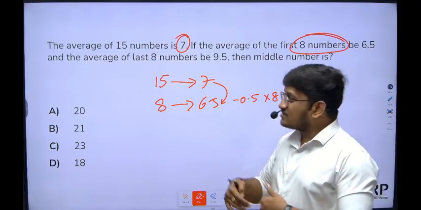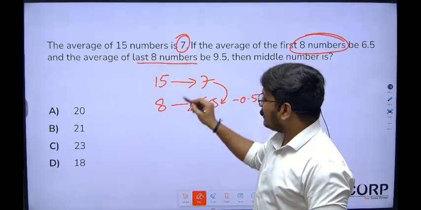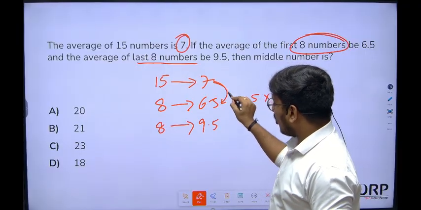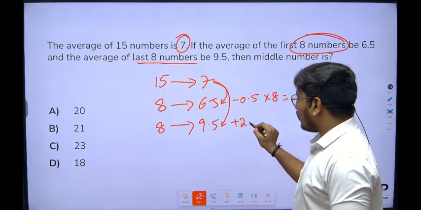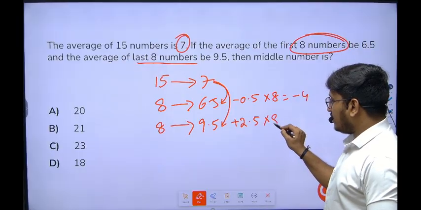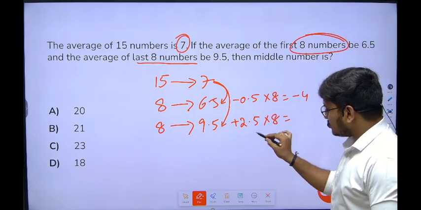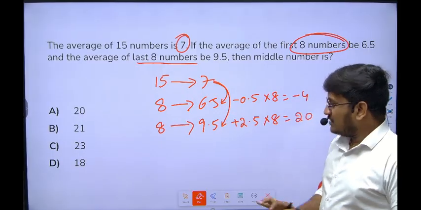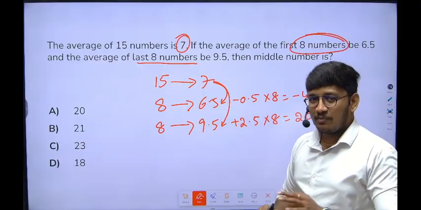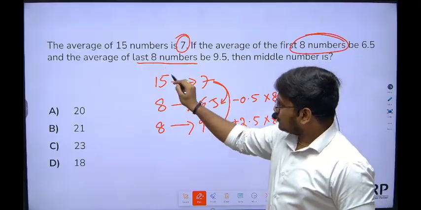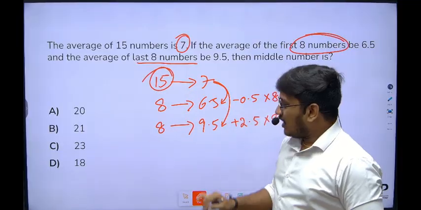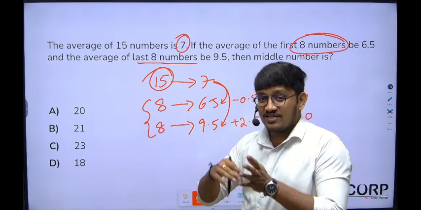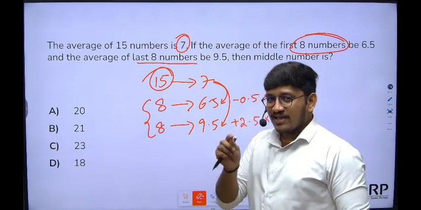Next they are talking about the last 8 numbers. The last 8 numbers average is 9.5. Here how much more? Plus 2.5 into 8, which gives you 20. So if you observe, this calculation is okay, but I have a small doubt. Here in total we have 15 students. How come, with first 8 and last 8, we are getting 16 students? So how come that extra student came?